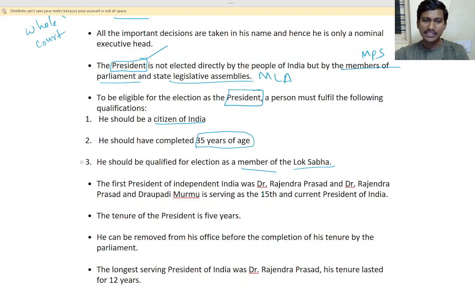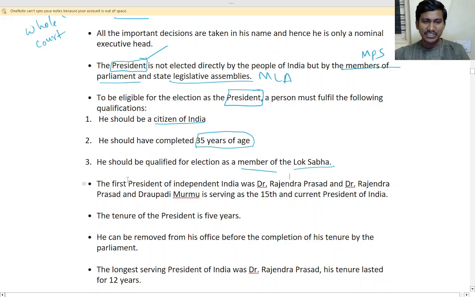So to be a member of Lok Sabha, you have to be a degree holder, right? Yes, that is the qualification. So 35 years is the minimum age for the president election.